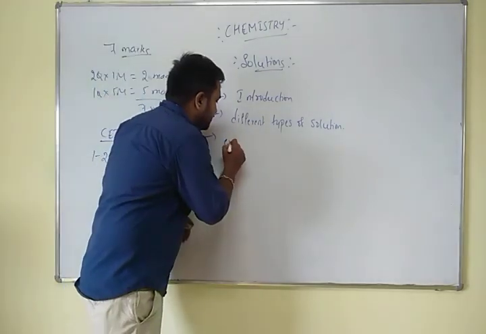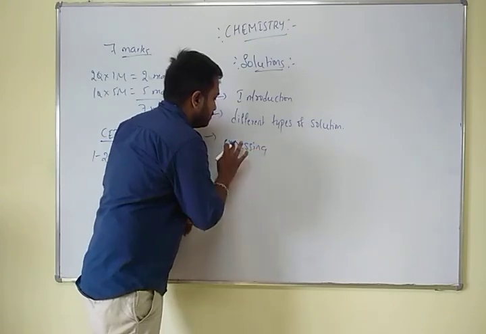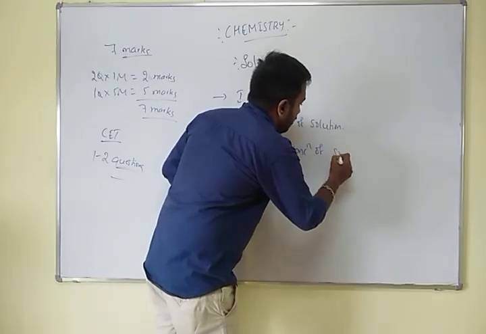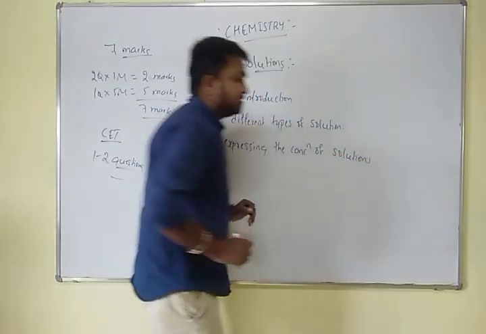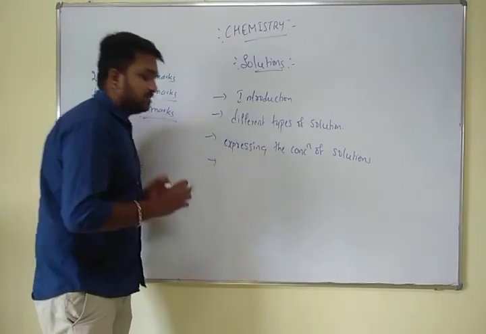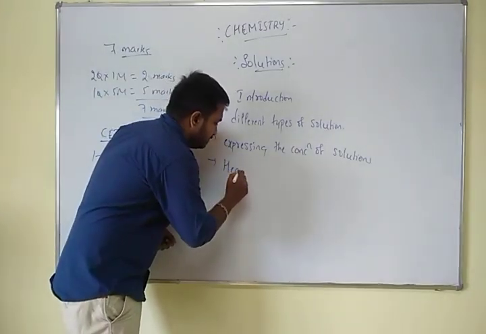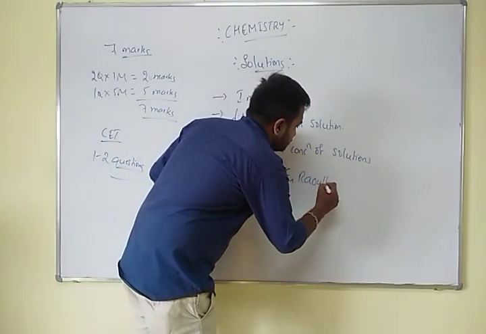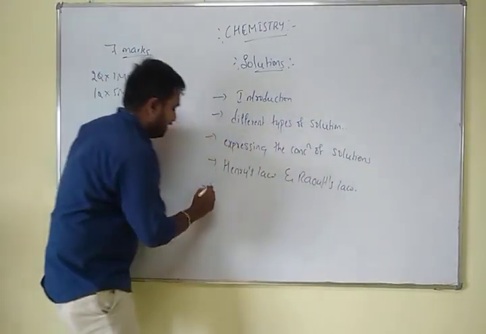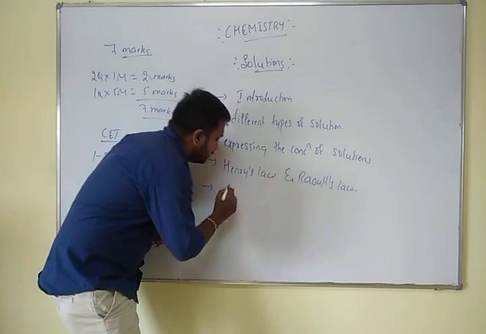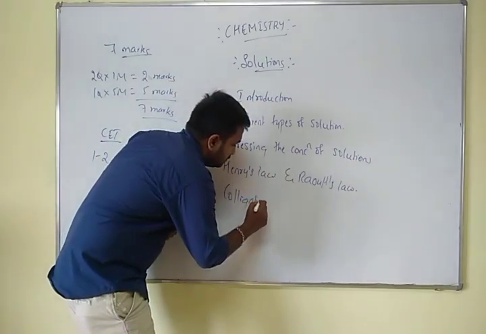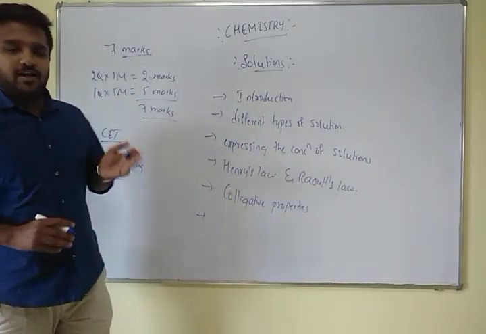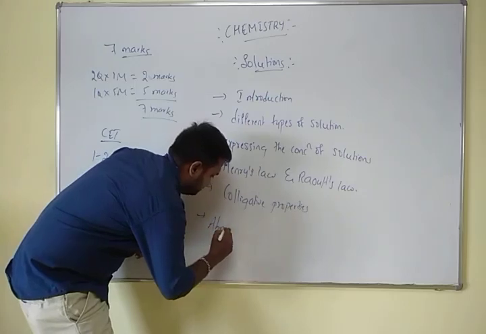Next is Raoult's law and Henry's law, which are the most important. Then we will focus on the colligative properties, and finally we will end with abnormal colligative properties.